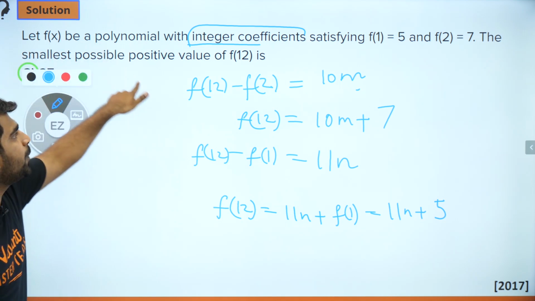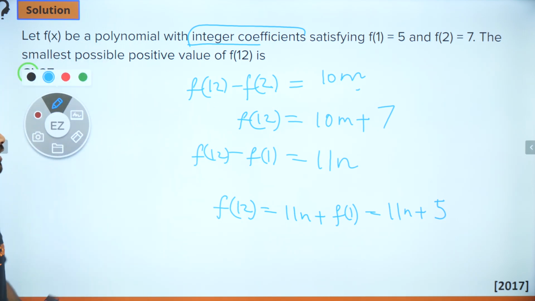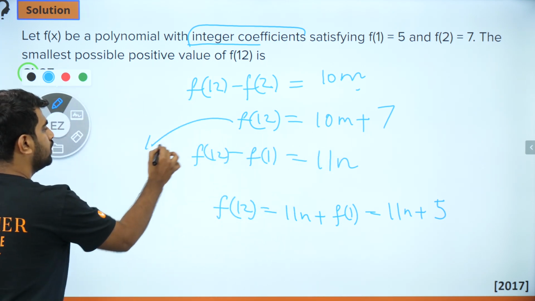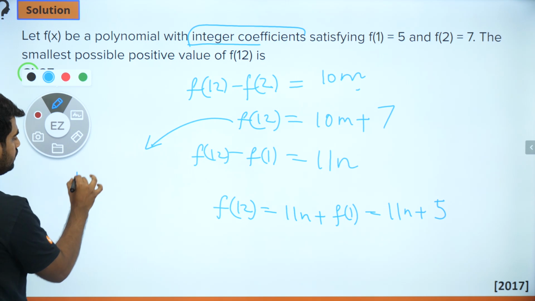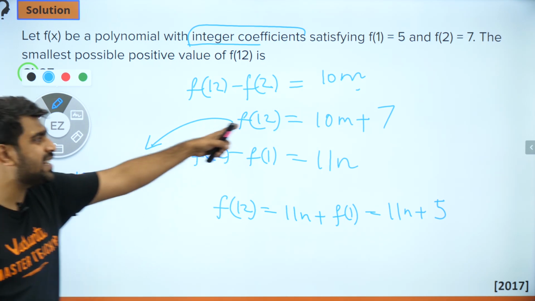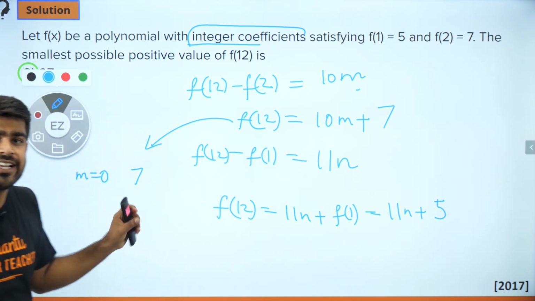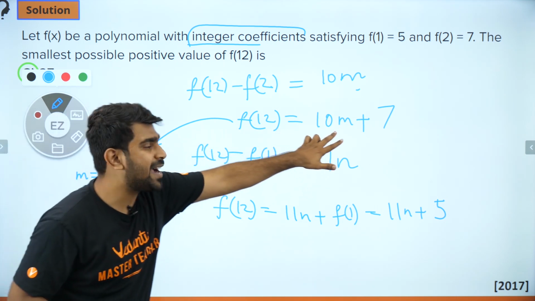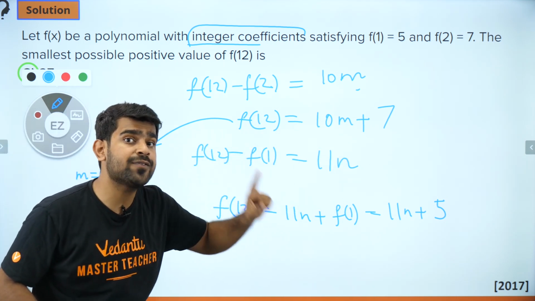Smallest possible positive value of f of 12. How do we do that? Can I put m as 0? If m is 0, I will get 7. If m is minus 1, it will go negative. I don't want negative values, right? I'm looking at positive values. So if m is minus 1, it will be negative. So I start from 0 only.